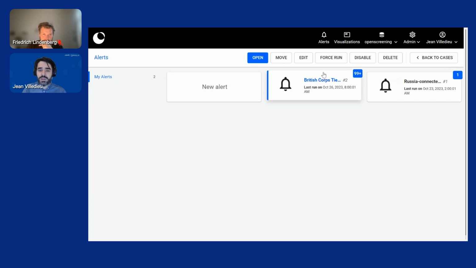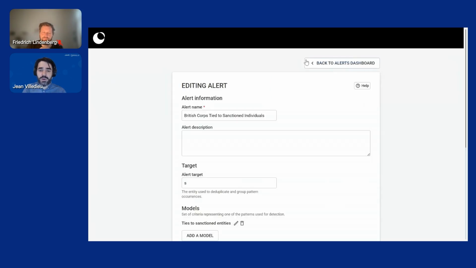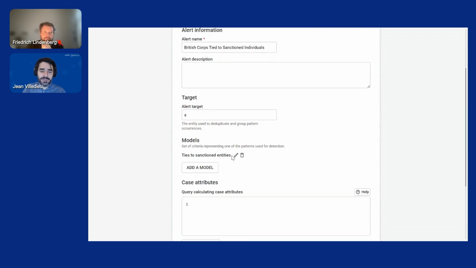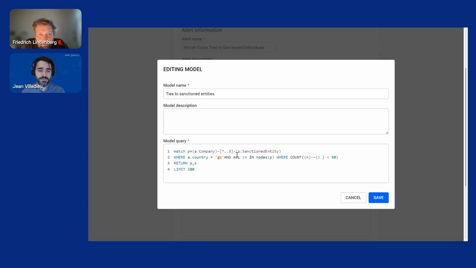And I'm going to look at a particular example of an alert. So we have an alert name here, and we use what we call a model in alerts. We can have one or multiple models, and I'm going to look at this one particular model here. And as you can see, it's a Cypher query, so something very easy to write.